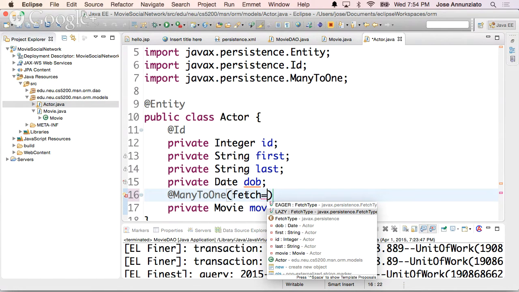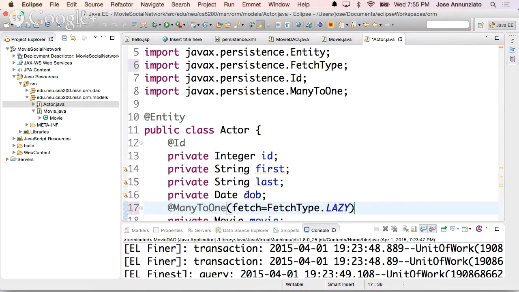only if you ask for it will I fetch them. If you load the movie and you call get actors, then I will go and fetch the actors. But if you don't call get actors, there's no need for me to load all the actors a priori. Make sense? Usually we choose lazy. Only if you absolutely need the object to be fully loaded into memory should you ever use eager.